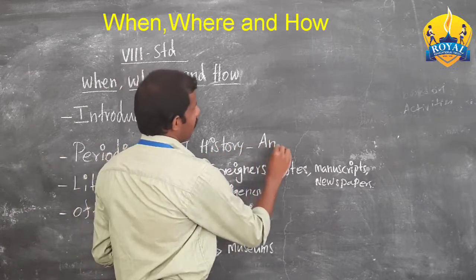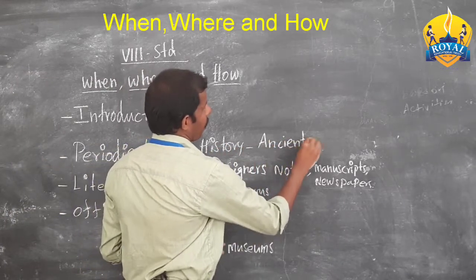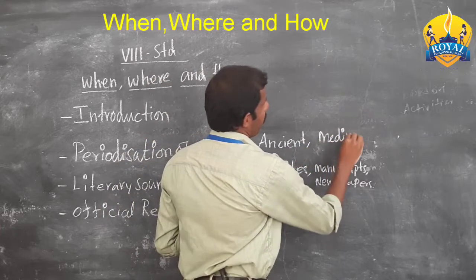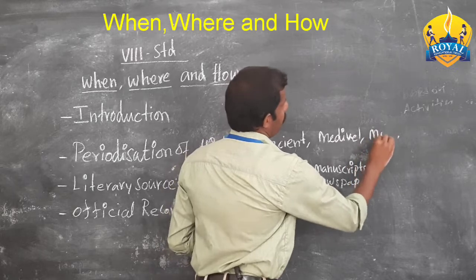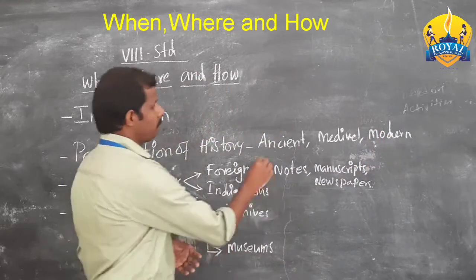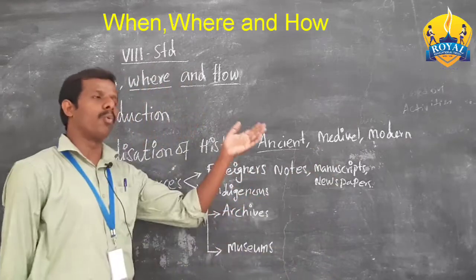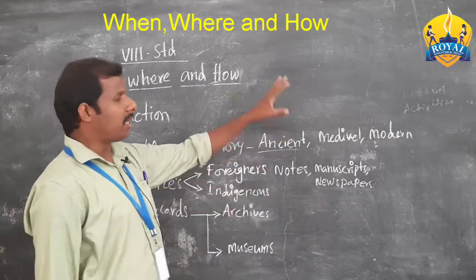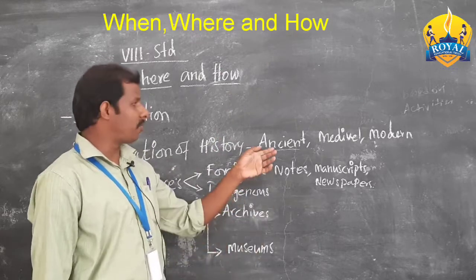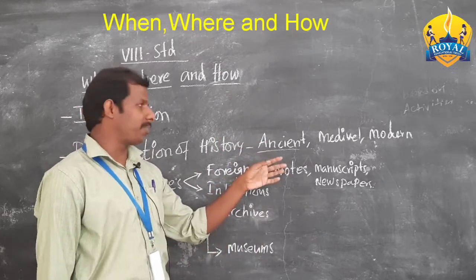ancient, medieval and modern. Ancient means very old. From the origin of human beings to settled life, that period is called the ancient period.